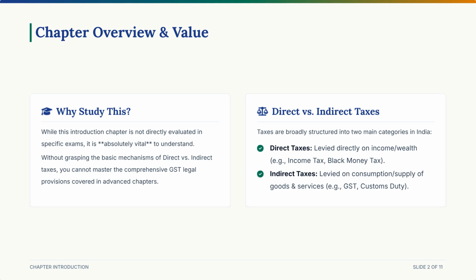Story number 1. Let's talk about Mr. Ram. Mr. Ram works hard all year and earns a handsome income of 1 million rupees. At the end of the year, the government knocks on his door and says, "Hey Ram, give us your income tax." Mr. Ram directly pays 150,000 out of his pocket straight to the government. Who is paying the tax to the government? Mr. Ram, whose pockets are feeling the pinch. Mr. Ram, when the tax burden and the tax payment fall on the exact same person, that is a direct tax. Examples: income tax and black money tax.